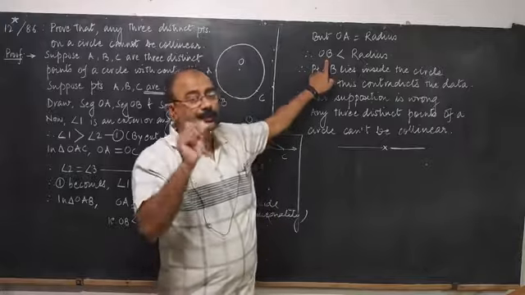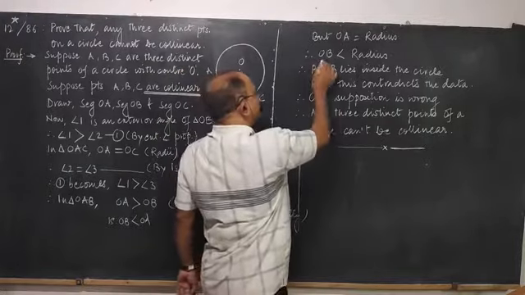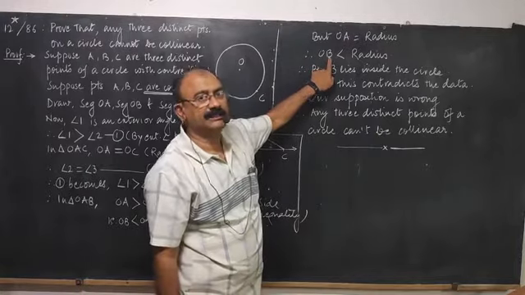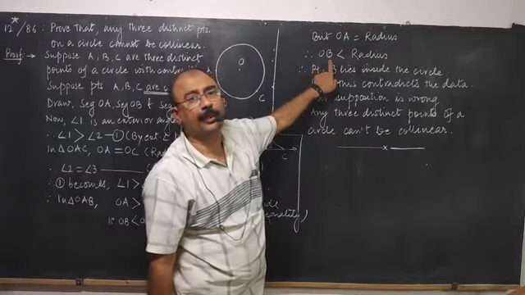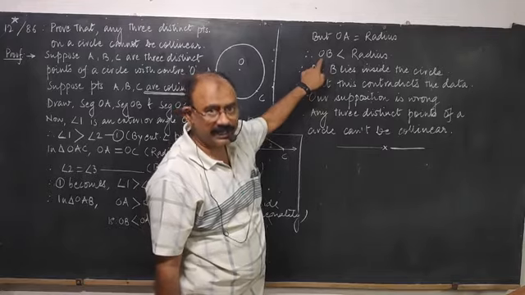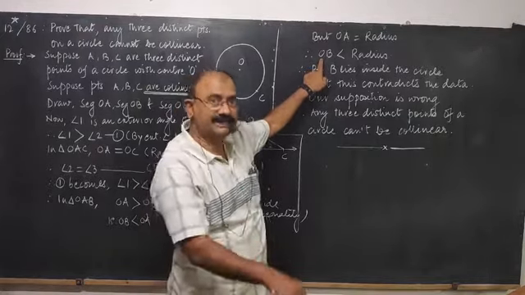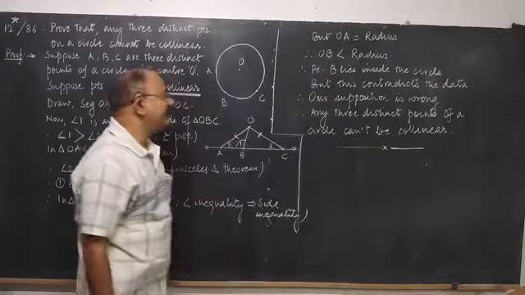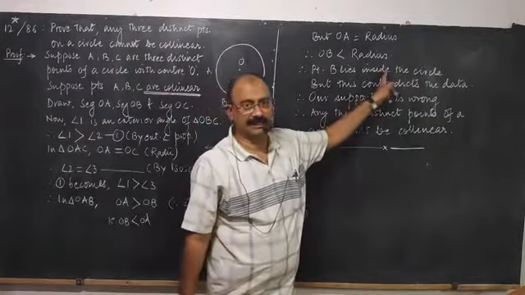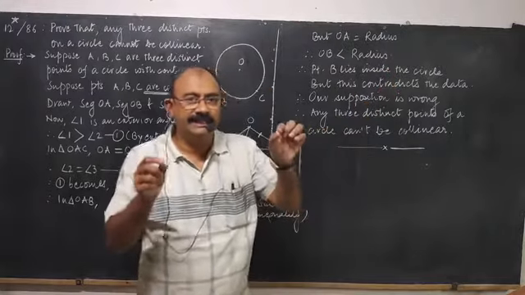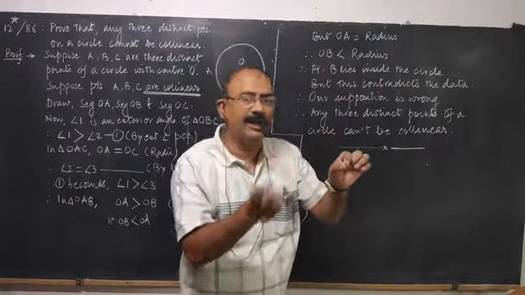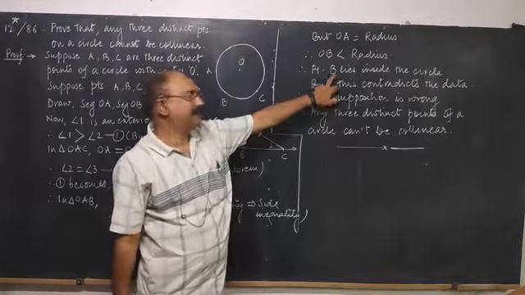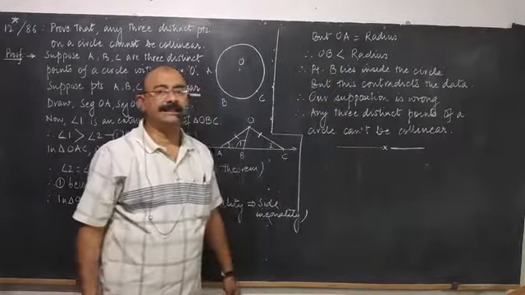Now we have to do the correct interpretation of this statement. OB is less than radius. इसका मतलब क्या? Distance of point B from the center O is less than radius. Therefore point B lies in the interior of the circle, inside the circle. Correct? किसी पॉइंट का सेंटर से डिस्टेंस रेडियस से कम होगा तो वो पॉइंट जो है वो सर्कल के अंदर आ जाता. So point B lies inside the circle.